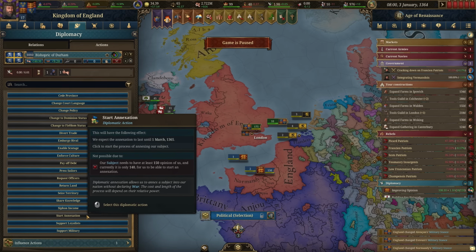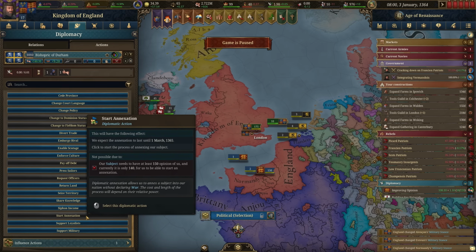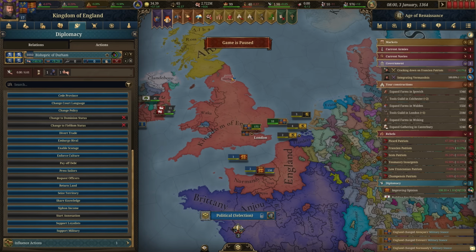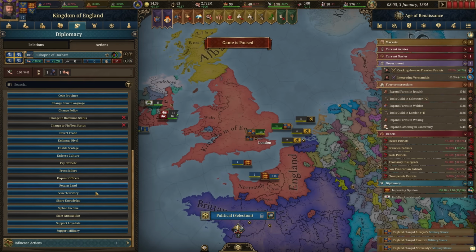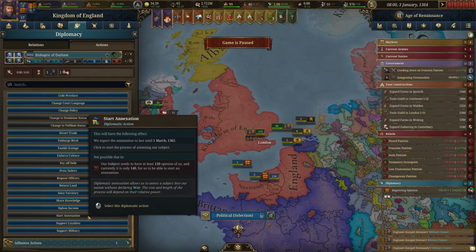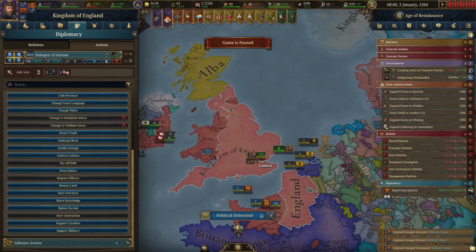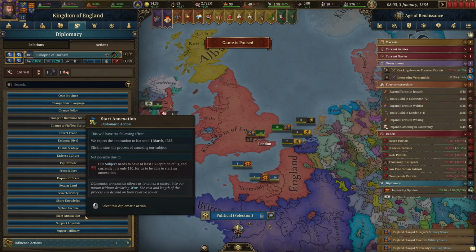This is also where you start the annexation process. We have not attempted to annex any of our subjects simply because we wouldn't have good control in any of those locations. So like over here in Lancaster or Durham, or Wales, our control wouldn't be fantastic. I think it's like 10 to 15 all around this area. So we're probably getting more money by not doing that. And there are penalties from annexation. It will basically irritate all your other subjects. So there's a cost to it.